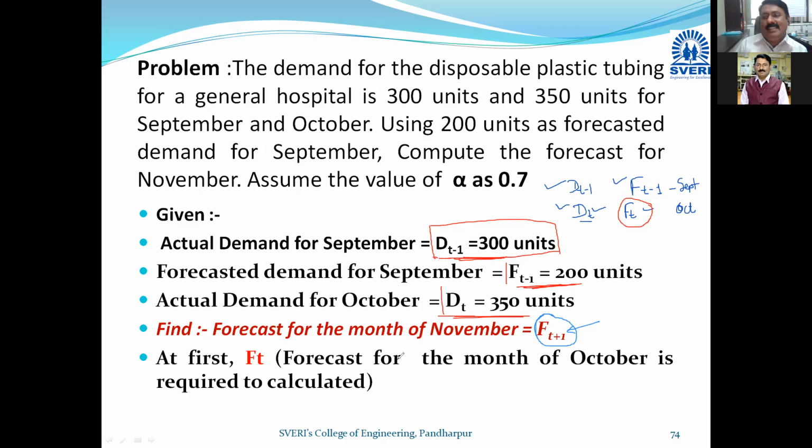My first target is to calculate this Ft, the forecast for the month of October. If I calculate Ft, then I can easily calculate Ft plus 1, no problem.